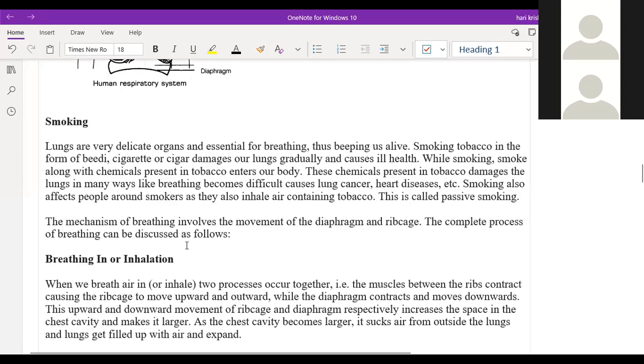So, smoking. You know already, it will cause serious effects on our lungs if the person is smoking. So can I tell what happens? Who is this? Harini?